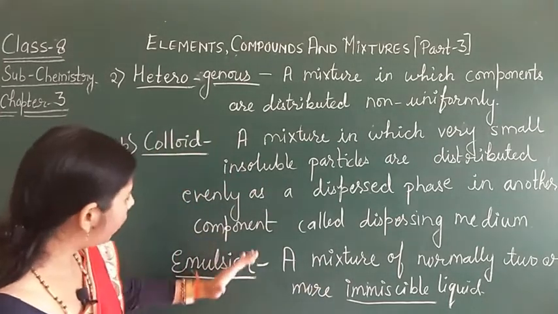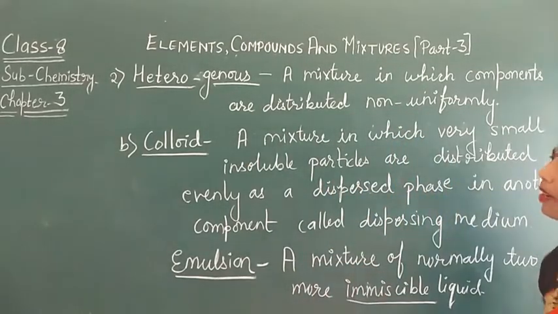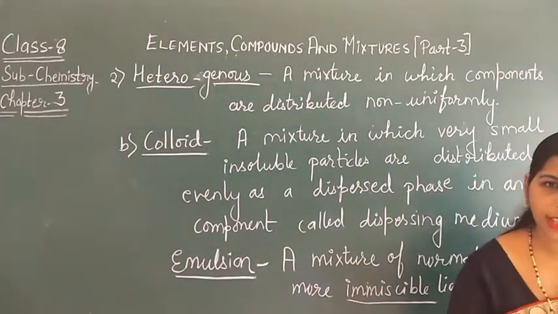So this is an example of a colloid as an emulsion. Now this is all about today's topic. The rest of the topic we will discuss in the next video. Till then, bye bye, thank you.